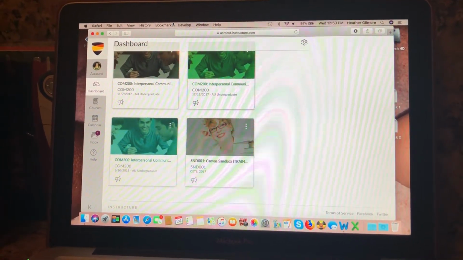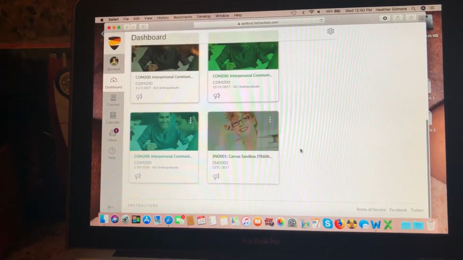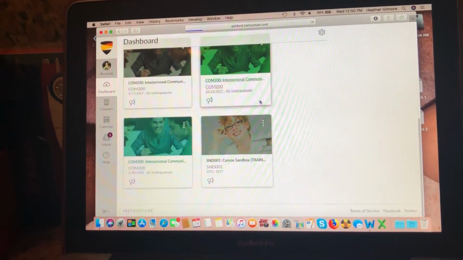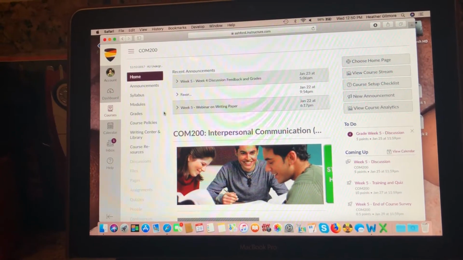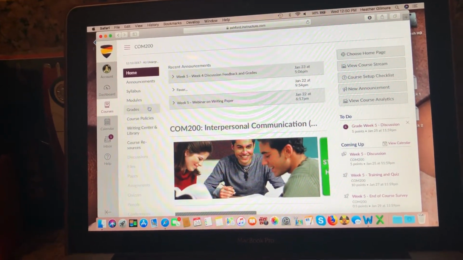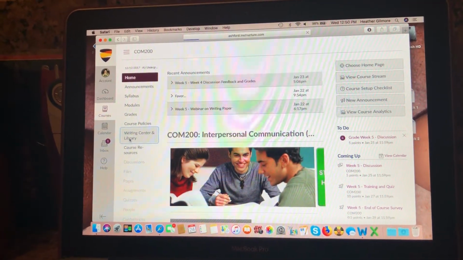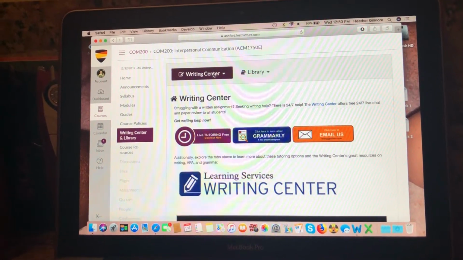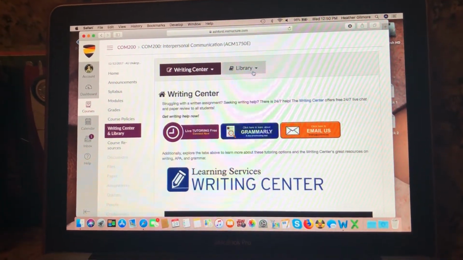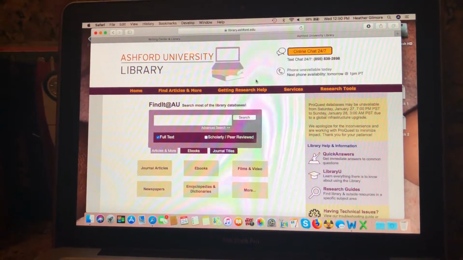So here is my dashboard, and you want to log into the class just like I am here. Then on the left-hand side, right here, you see Writing Center and Library. That is where you want to click into. And you see the Writing Center and you see Library. What you want to do is click on Library and open up Ashford's Library.